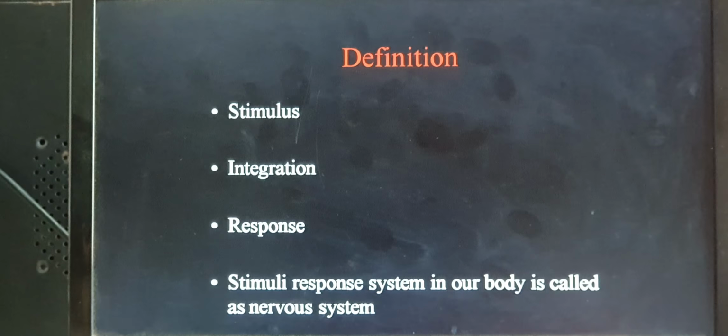Whatever it may be, first we are going to discuss the definition. Before defining the nervous system, we should first define three words: stimulus, integration and response. The stimulus-response system in our body is called the nervous system.